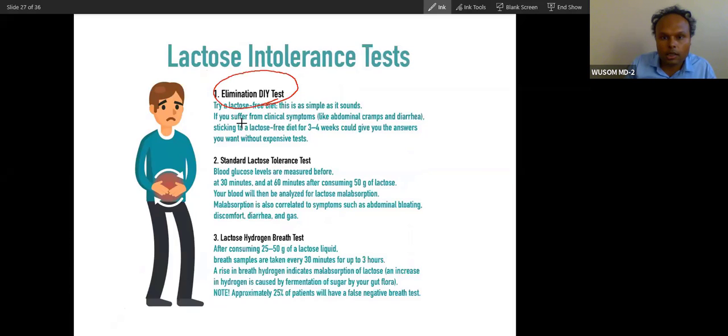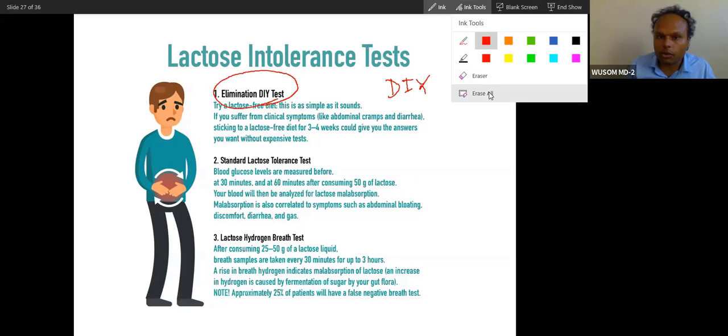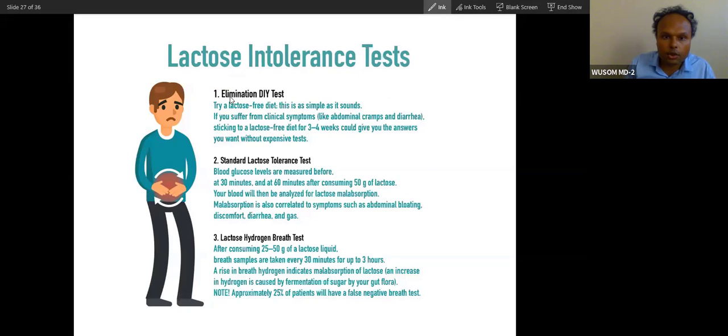So what is this DIY? Do it yourself. This is a test you can do yourself. How? You avoid the lactose diet, then see if you feel relief. That means the baby may have lactose intolerance. If the baby digests other milk products, then the baby is fine. If you give another formulation and the baby is fine, it means the baby is lacking lactase.